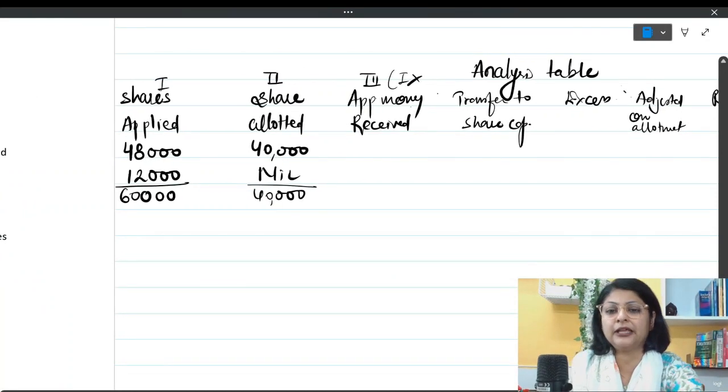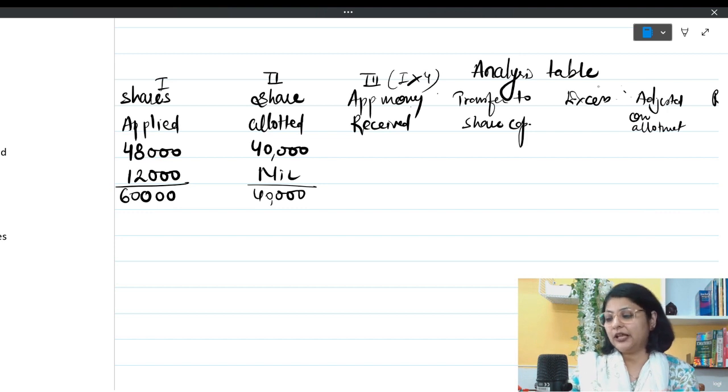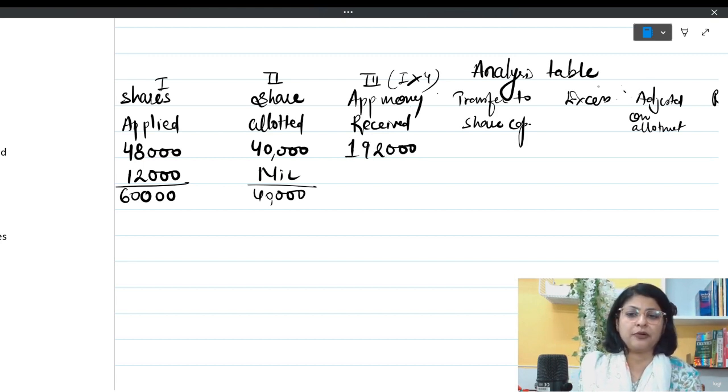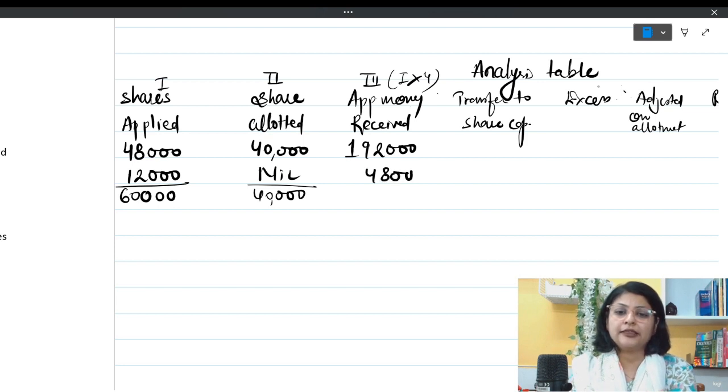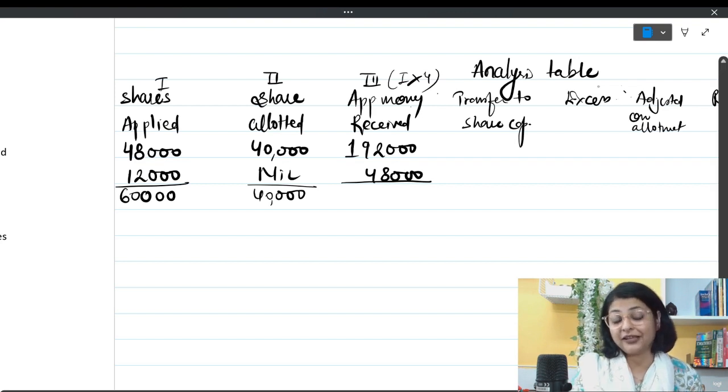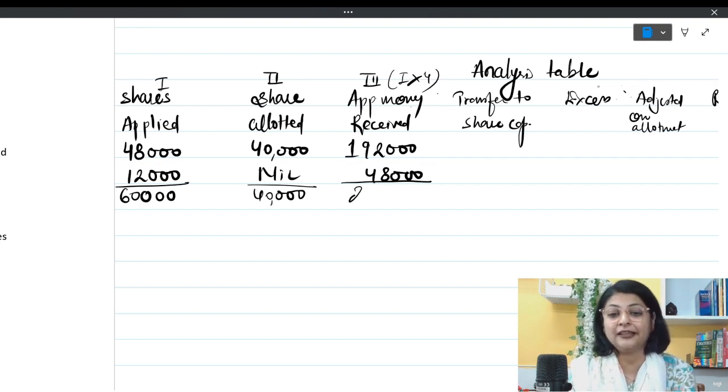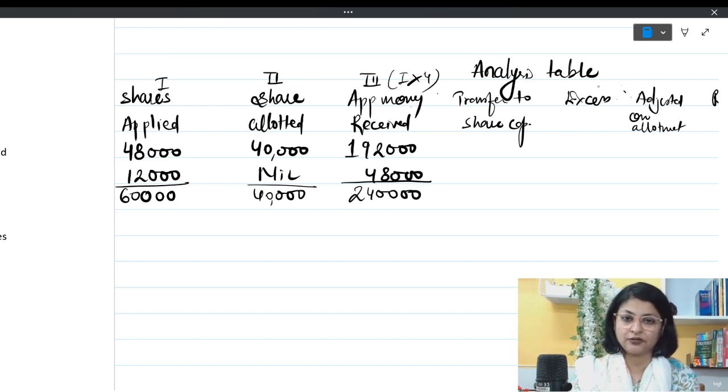So applied number of shares 48,000 multiplied by 4, we have received 1,92,000 rupees, and here 12,000 multiplied by 4, we have received 48,000. I'm doing the total also because I will need this total later on while passing the journal entry. So 2,40,000 is written over here.